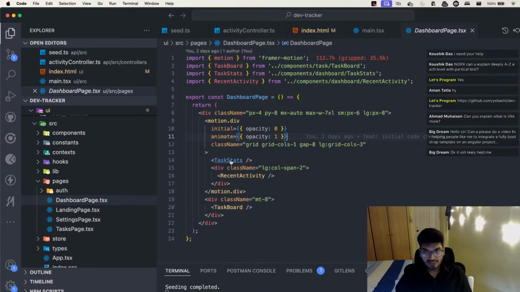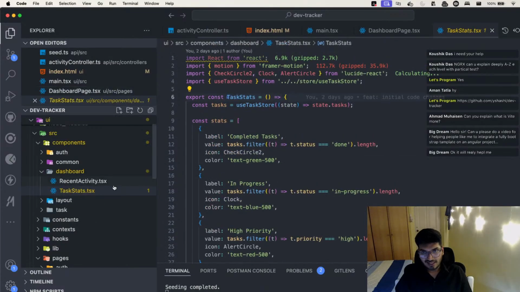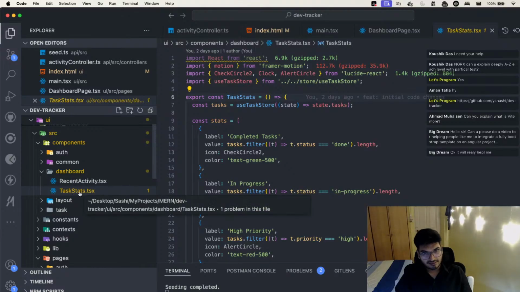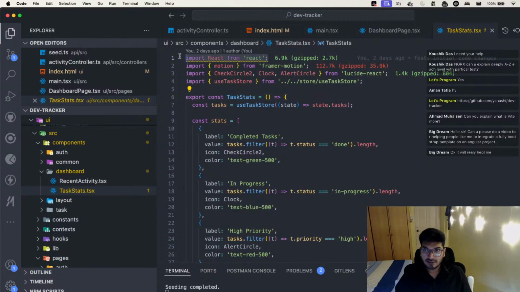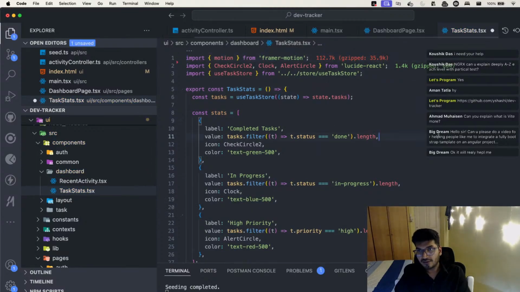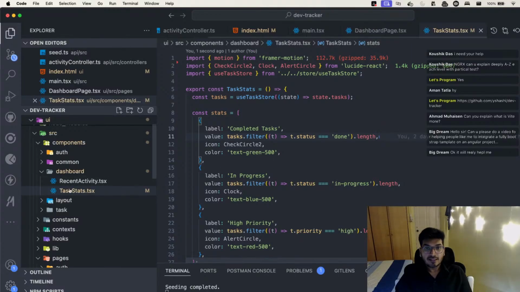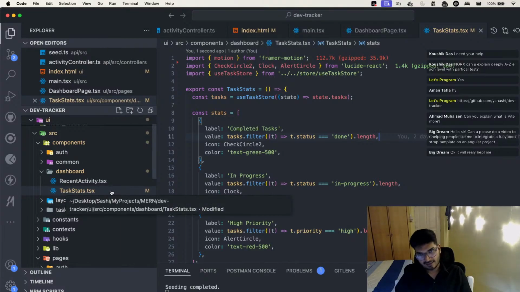Right. Now let's take a look at our first component that I have created in the dashboard. So how do we create a component in React? It's easy. You just create a single file, and the file name is taskstats.tsx. How do we do things in Angular? In Angular, we tend to write taskstats.component.ts, but in React, we just name it taskstats.tsx.